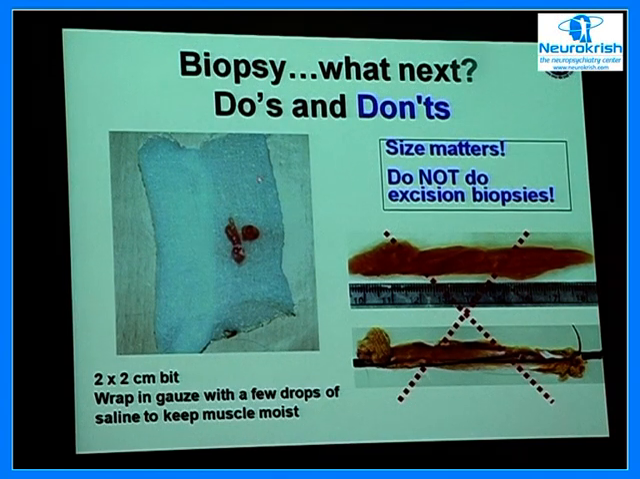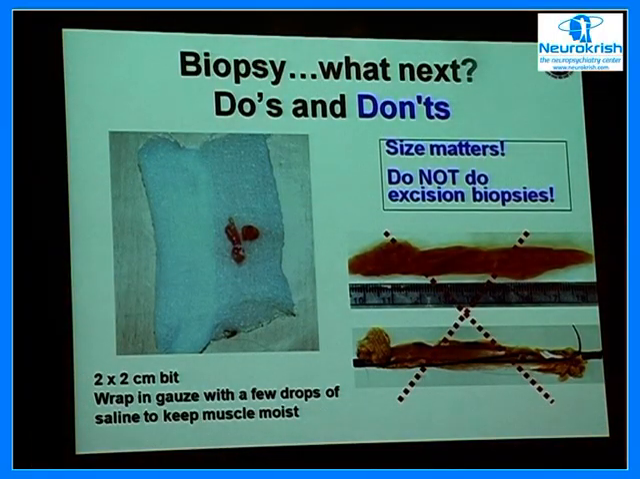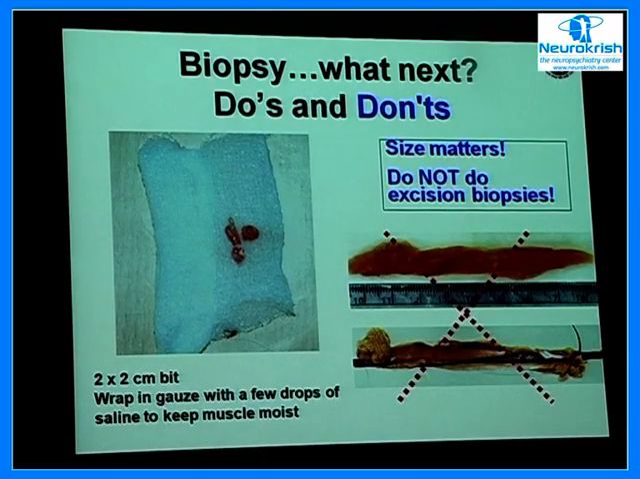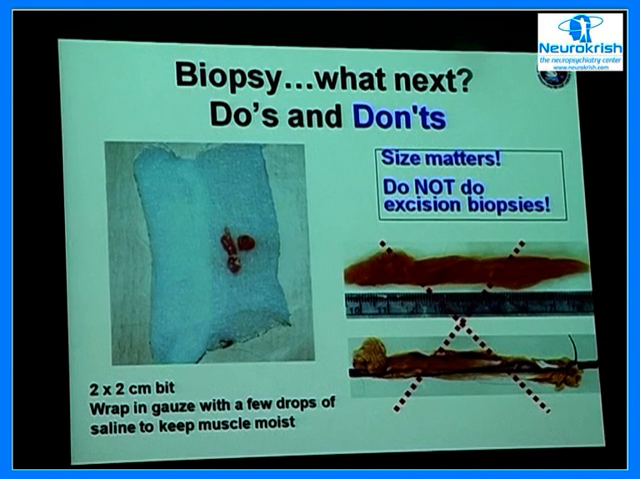Now, after you do the biopsy, how do you send it? This is very, very important. You take a gauze piece, put a few drops of saline on the gauze, and then drop in your muscle. See the amount of muscle. This is enough for offering the diagnosis, and you can also preserve the muscle for subsequent analysis. This amount is sufficient; you need not do an excision biopsy like the ones which are sent here.